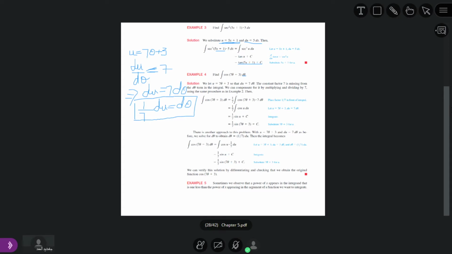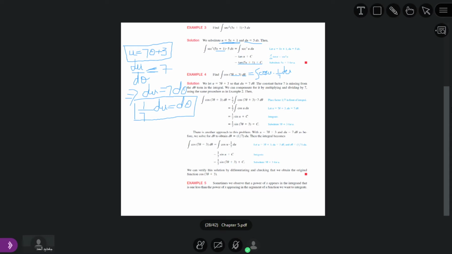Now what is u? u is also given. Here u is equal to 7 theta plus 3. So where there is 7 theta plus 3, we put u. So this integral will become cosine u. What is d theta? d theta is equal to 1 over 7 du.